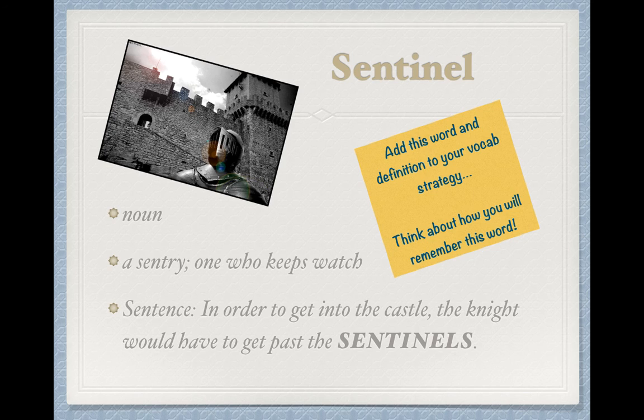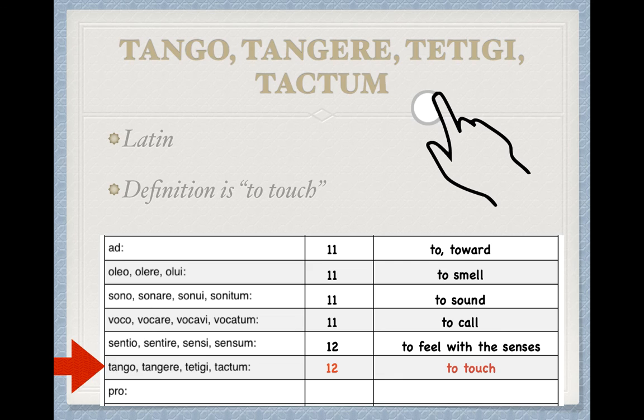We're going to move on to our next root, which is tango. Tango means to touch. Make sure you're adding the definition of tango to your root card. And we have 4 words that use tango as a root, which will total 9 words when we're done with this lesson, just in case you're keeping track.